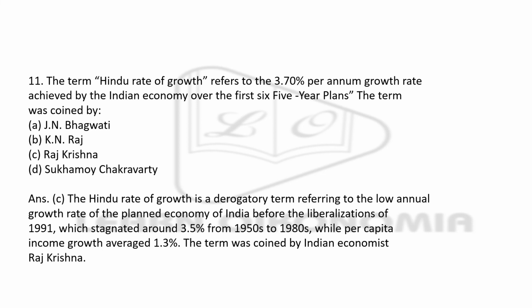Why? So this is actually a derogatory term. This is referred to a lower annual growth rate of the planned economy of India before liberalization. Okay, when did liberalization happen? It happened during 1991, and growth stagnated around 3.5% from 1950 to the 80s. Per capita income averaged 1 to 1.3%. So the term was coined by Raj Krishna.